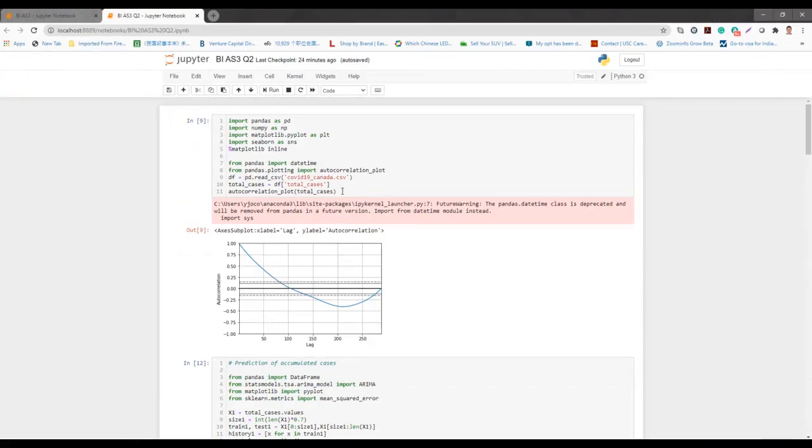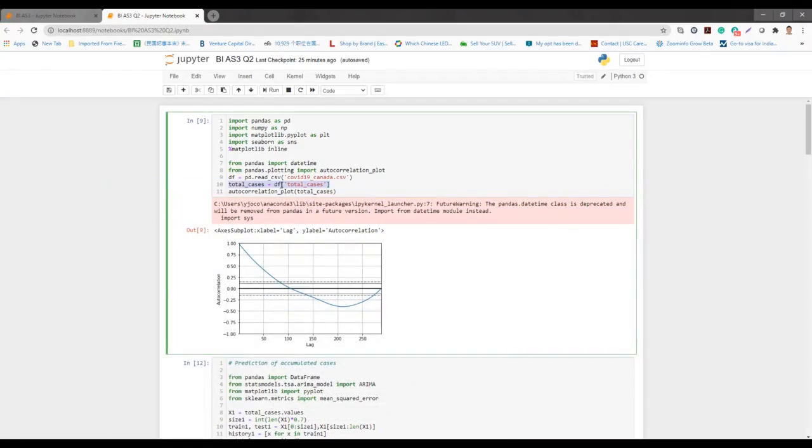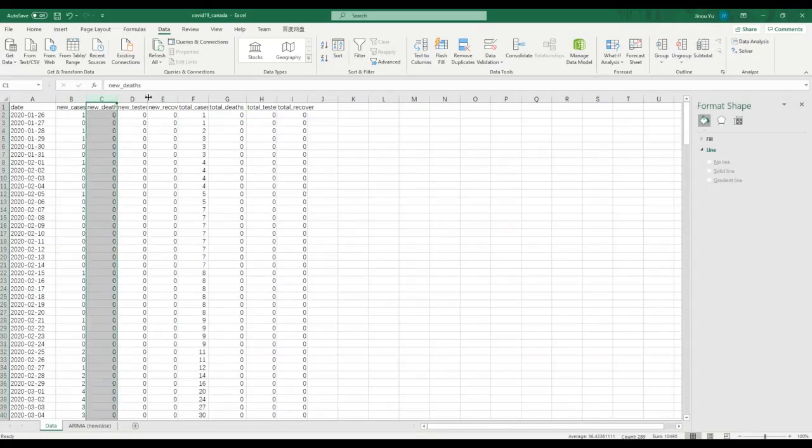Here is the code I use to build the model and eventually make the predictions. Firstly, I just used Python functions to read our dataset COVID-19 Canada.csv, and we import this into the dataset called DF. And then, in order to answer the first part of question 2, which is the cumulative cases, I extract the column which is the total cases in the dataset. Yeah, total cases, this one.